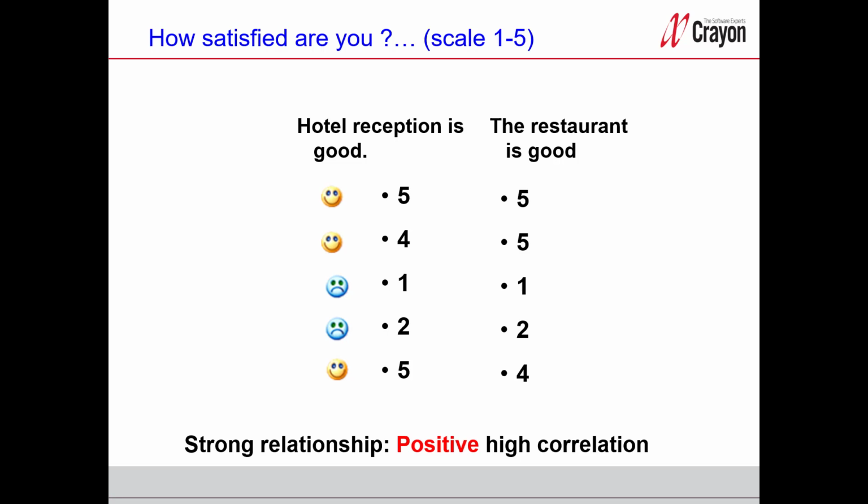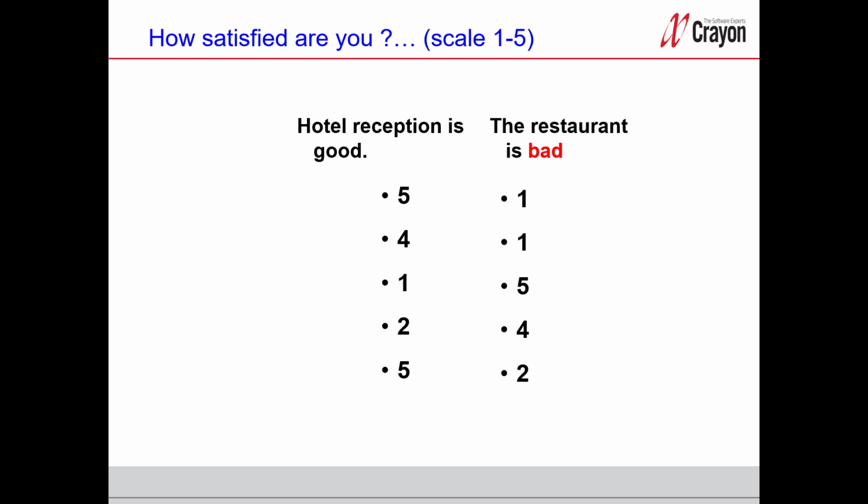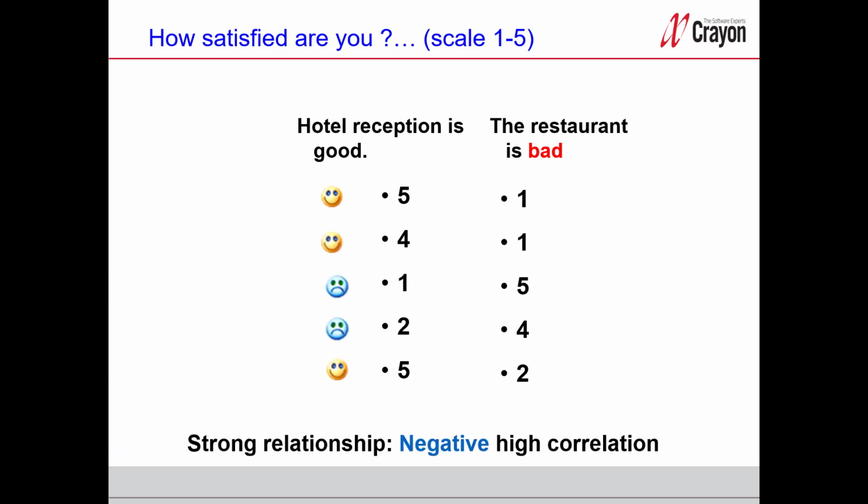But if we ask one of the questions in a different way, like asking how much they agree that the restaurant is bad instead, then we have exactly the same strong relation between the two questions, but this time the correlation is negative, very close to -1.